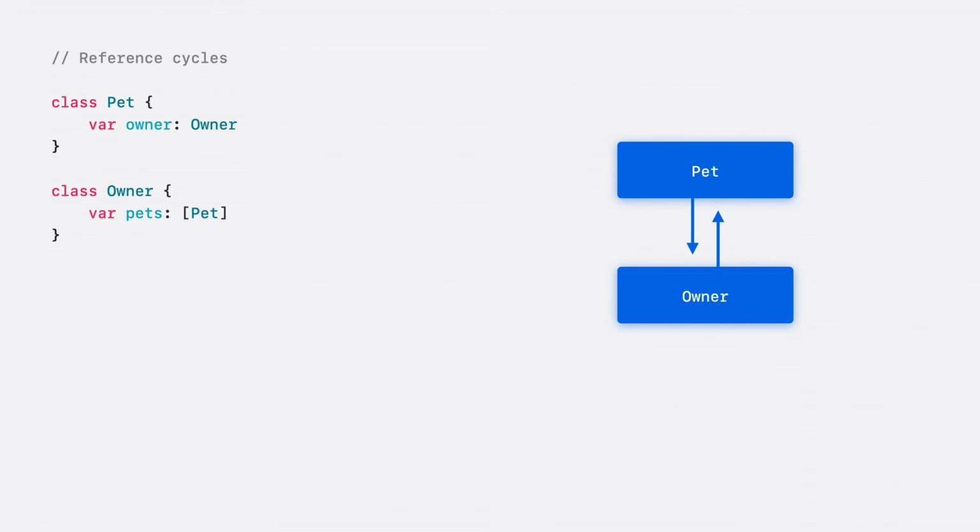The pet class has a reference back to owner, which creates a cycle. To break this cycle, I can use a weak reference to avoid increasing the reference count on owner. Notice that when we make the owner property weak, it also becomes optional. If the owner instance deallocates before the pet does, this property will become nil.